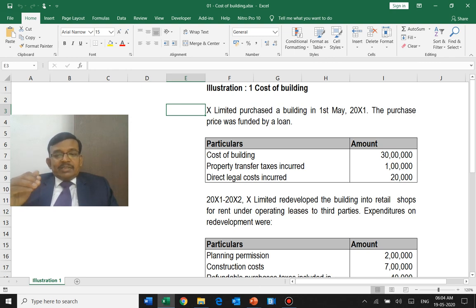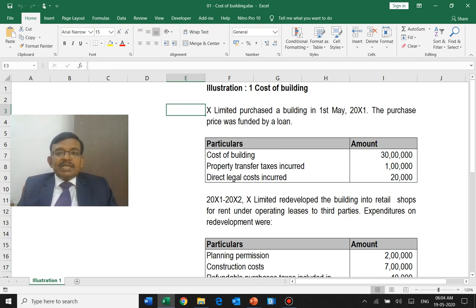Other than that, what other information is there? Cost of building 30 lakhs, property transfer taxes or stamp duty is 1 lakh rupees, direct legal cost is 20,000 rupees. All these items are transaction cost, and we have seen that the transaction cost has to be capitalized.